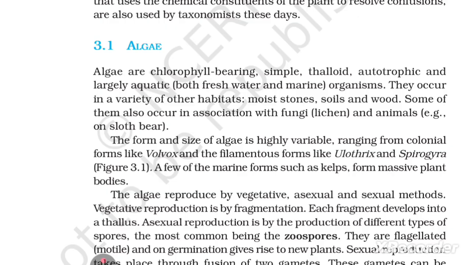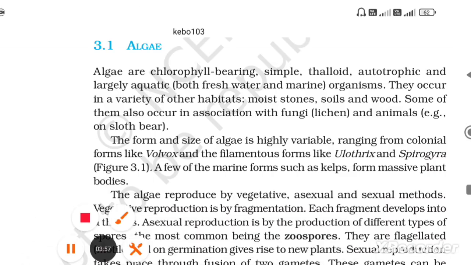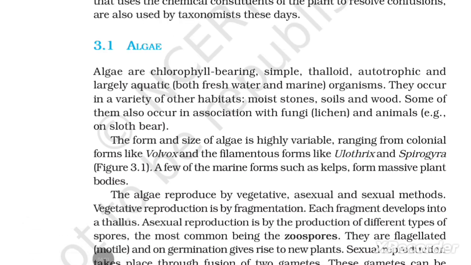Algae. Algae are chlorophyll-bearing, simple, thalloid, autotrophic, and largely aquatic, both freshwater and marine, organisms. They occur in a variety of other habitats: moist stone, soil, and wood.